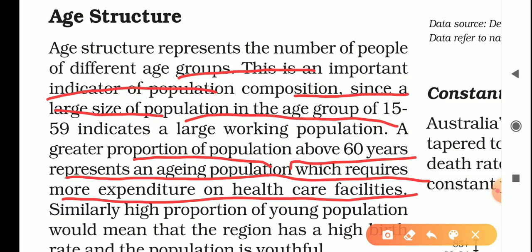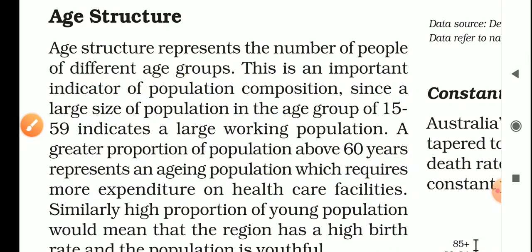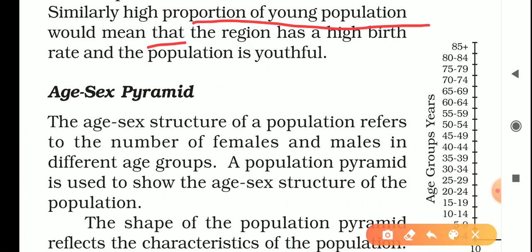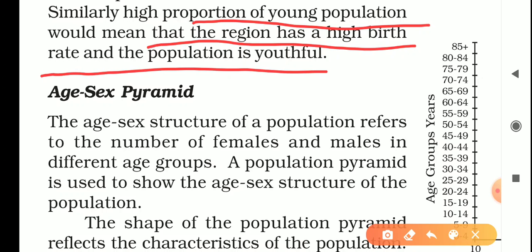So they need more expenditure on healthcare facilities. Similarly, a high proportion of young population means that the region has a high birth rate and population is youthful. If the country has more youth, it means the birth rate is higher than the death rate.